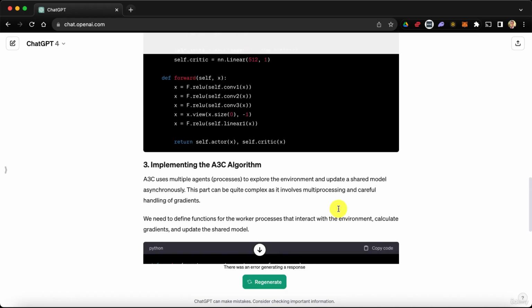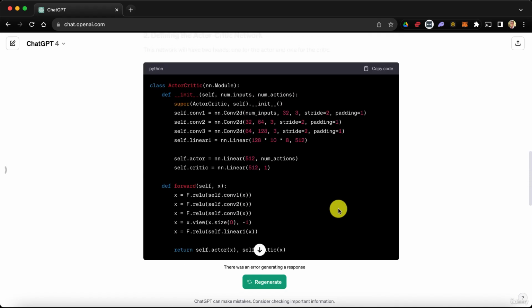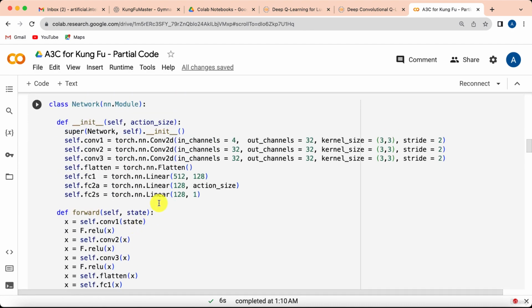I think that's enough from ChatGPT, even if it could not finish the code generation. So my suggestion to you, it will be very good for your practice, is to try that architecture with our same code. You just replace the number of neurons we had, which is 32, by these numbers of neurons here in the convolutions, and even in the full connection, but I think it's the same, right? We also had 512. Let's have a look at it again. And there we go. We had 512 for the first fully connected layer, and then 128 for both the final output layer for the action values and the final output layer for the state value.